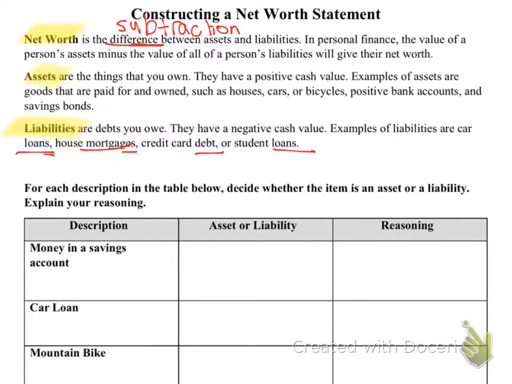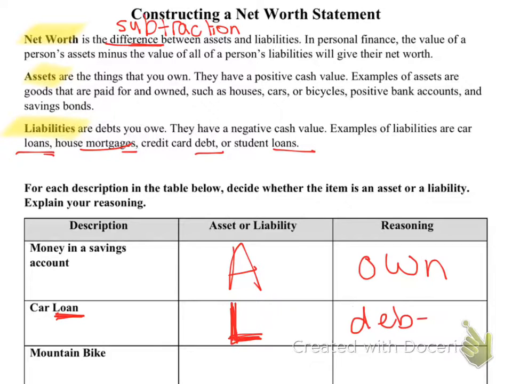So let's talk about what is an asset and what is a liability. Money in a savings account, that is an asset. You own your savings account. What about a car loan? There's that one word, loan. That's bad. Loans are liabilities because it is a debt that you owe. All right, then we need to talk about a mountain bike. Is that something that you own or is that something that you're indebted with? That is something that you own, so that means it is an asset.